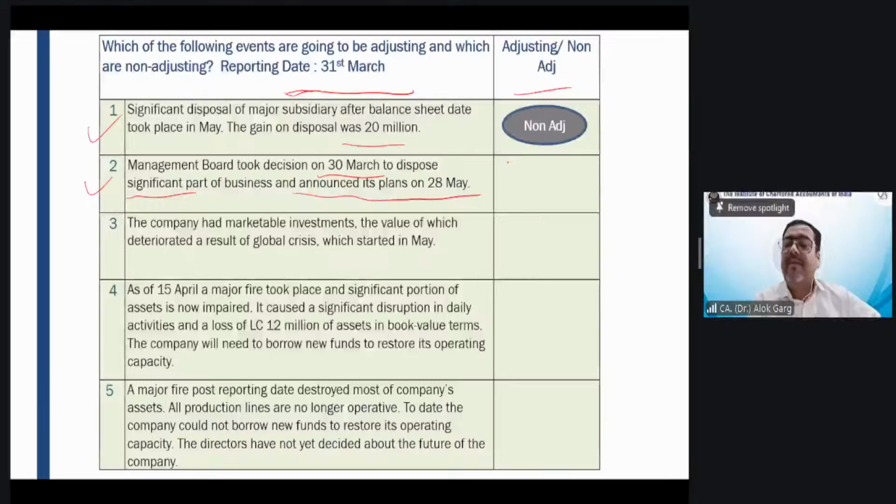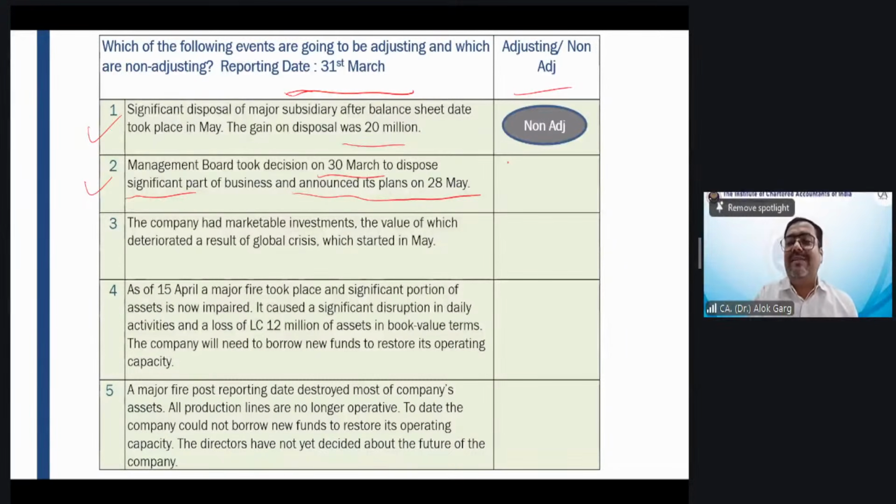Let me tell you, there are two types of obligation: contractual obligation and constructive obligation. Constructive obligation comes into the picture when you announce a decision, right? So here on 30th of March, the board just took the decision, approved it, but announced the plan on 28th of May.